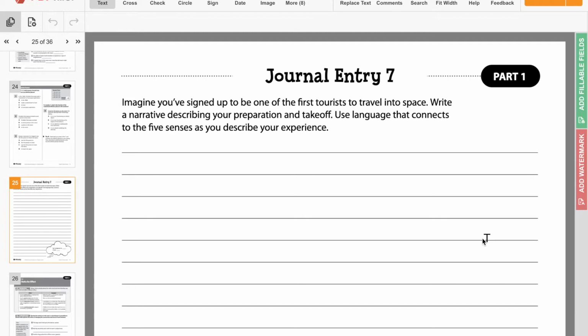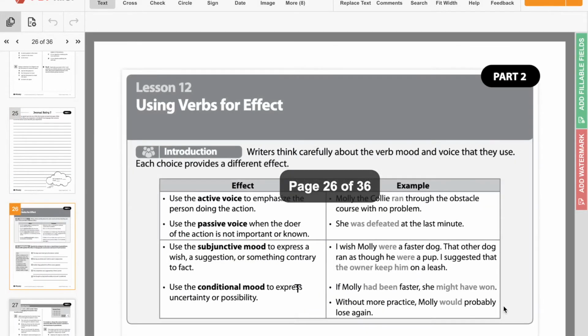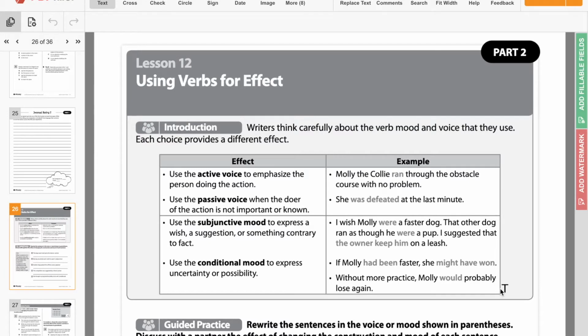Excuse me, which is okay. So you guys will do that on your own as always, but we're going to move on to page 26 together. Today we're going to be talking about using verbs for effect. We've been talking a lot about verbs, but more in the sense of verbals. So this is a verb. A verb is what you're doing in the sentence. It's an action that's happening.